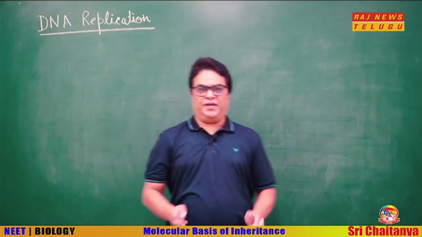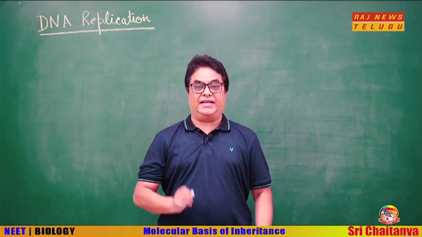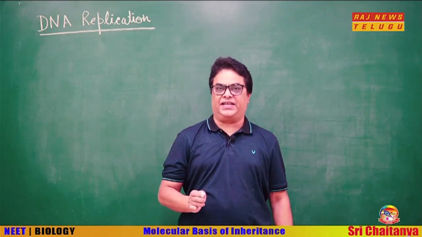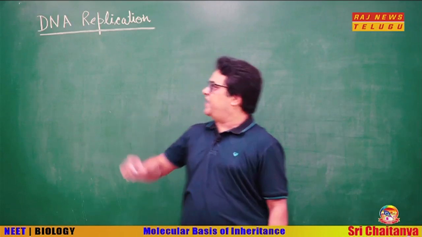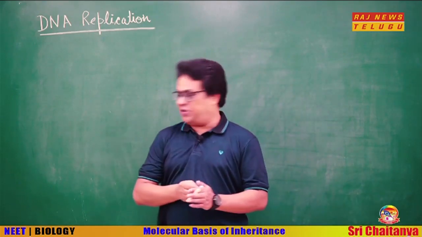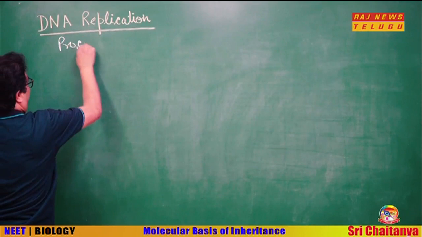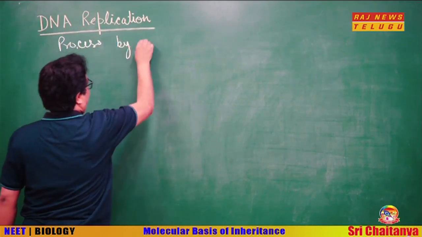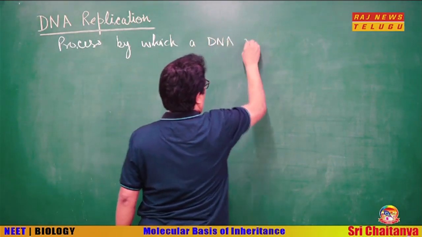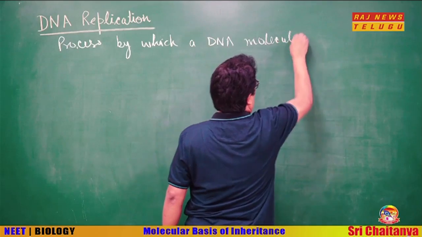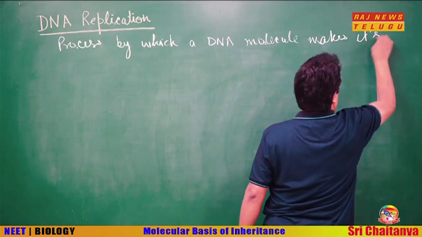Now, it is concluded that the present day genetic material is DNA, and the first property of the genetic material, we said, is that it should be self-replicating, it should be able to make its own copies. So, we are starting with DNA replication. DNA replication is the process by which a DNA molecule makes its own copies.